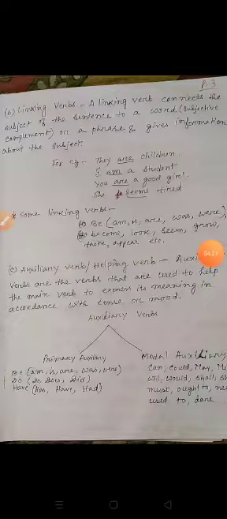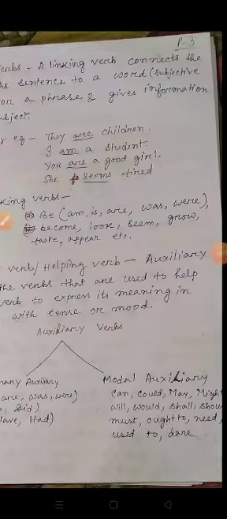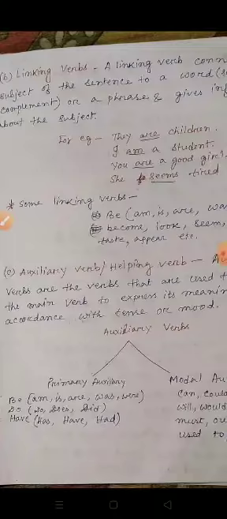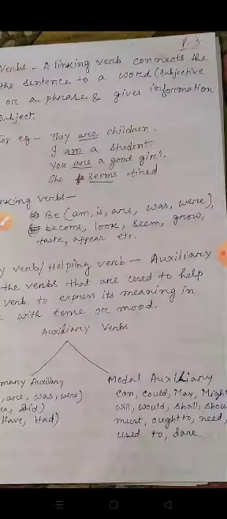So auxiliary verb has two kinds: primary auxiliary and modal auxiliary. Primary auxiliary has all the be verbs: am, is, are, was, were; all the do verbs: do, does, did; all the have verbs: have, has, had. Now modal auxiliary: can, could, may, might, will, would, shall, should, must, ought to, need, used to, dare. These are modal auxiliaries.